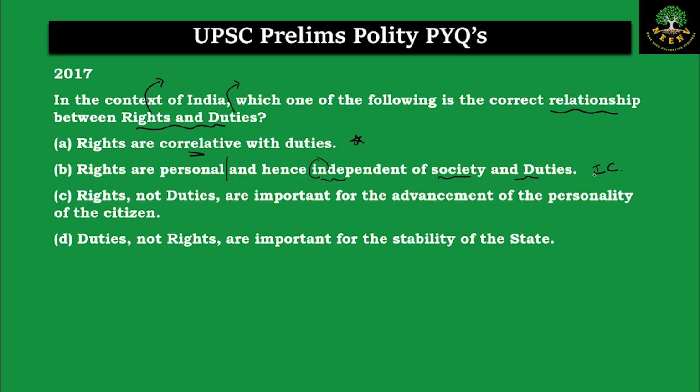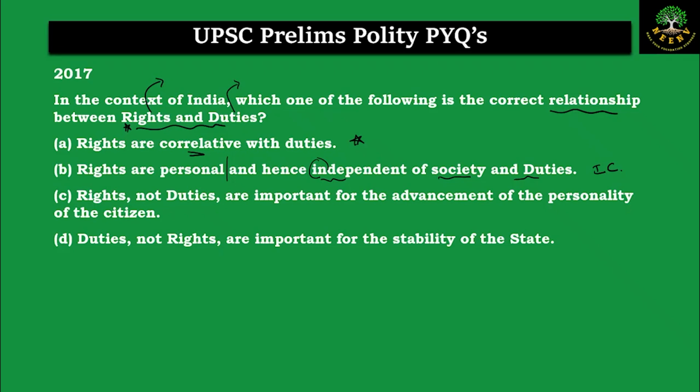Statement C, rights, not duties, are important for the advancement of the personality. Rights are indeed important for the advancement of the personality of a citizen, but this is only giving us one aspect of the argument. It is just telling us why the rights are important. It's not talking about the duties.